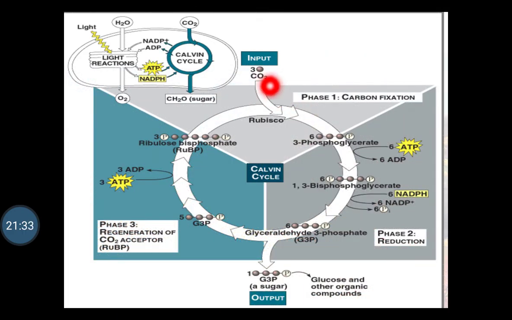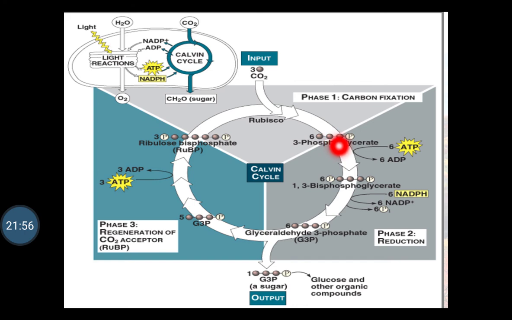The ribulose bisphosphate is the acceptor of the carbon dioxide, and it will enter into phase 1, that is the carbon fixation, with the formation of 3-phosphoglycerate.